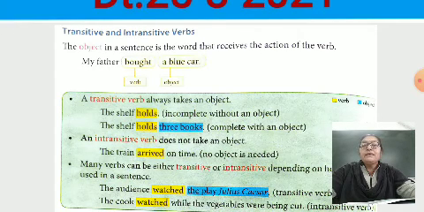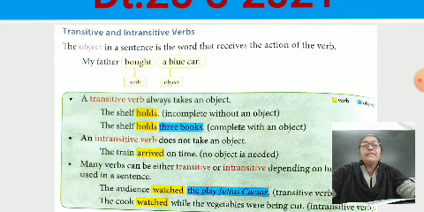Next sentence: She holds three books, complete with an object. Do you know, three books is an object. A transitive verb always takes an object. So here, she holds three books. Three books is an object, so it's a transitive verb.